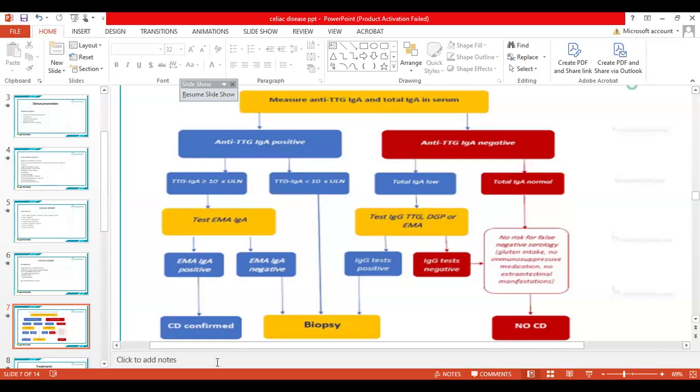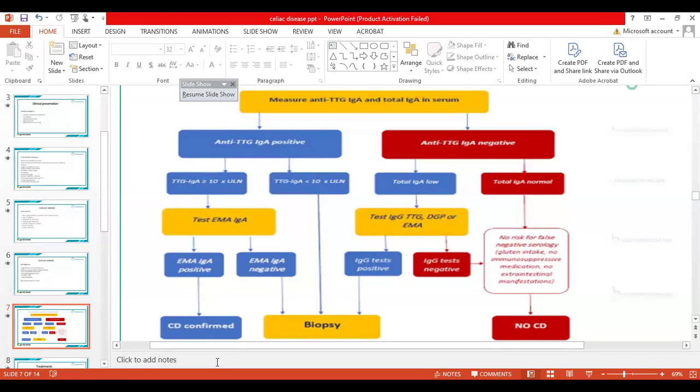In that case, we can test the IgG, anti-tissue transglutaminase, EMA, or DGP. DGP is also another antibody that can be associated with the celiac disease. And this stands for, yeah, DGP basically is a deamidated gliadin peptide.